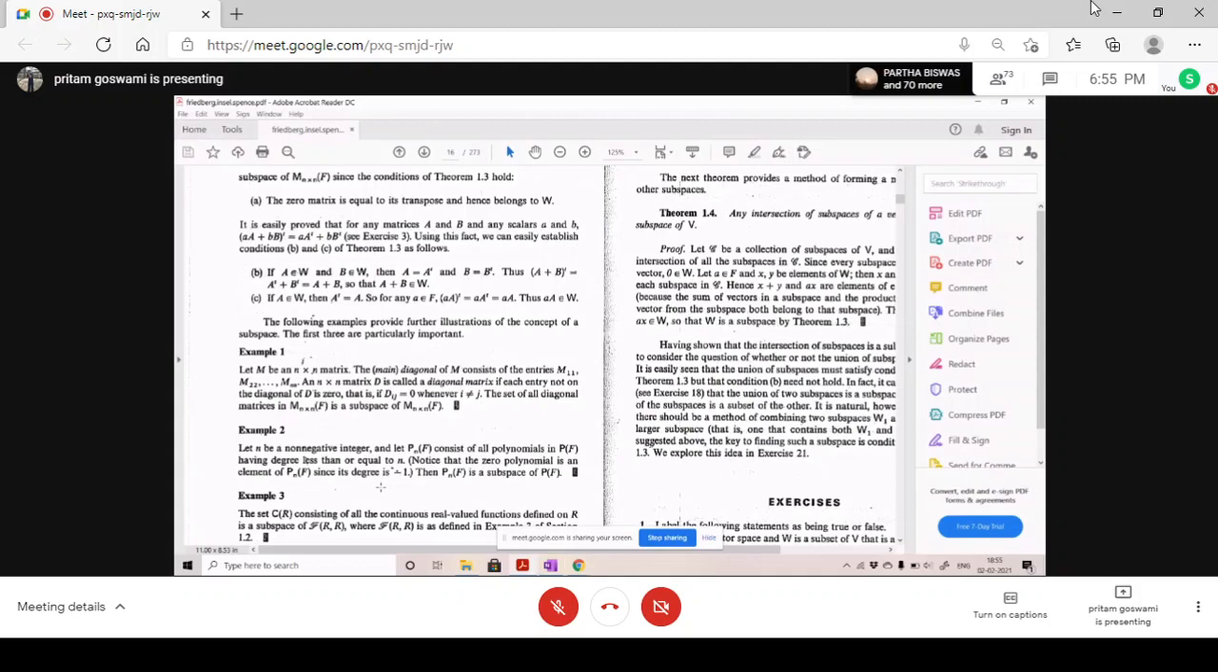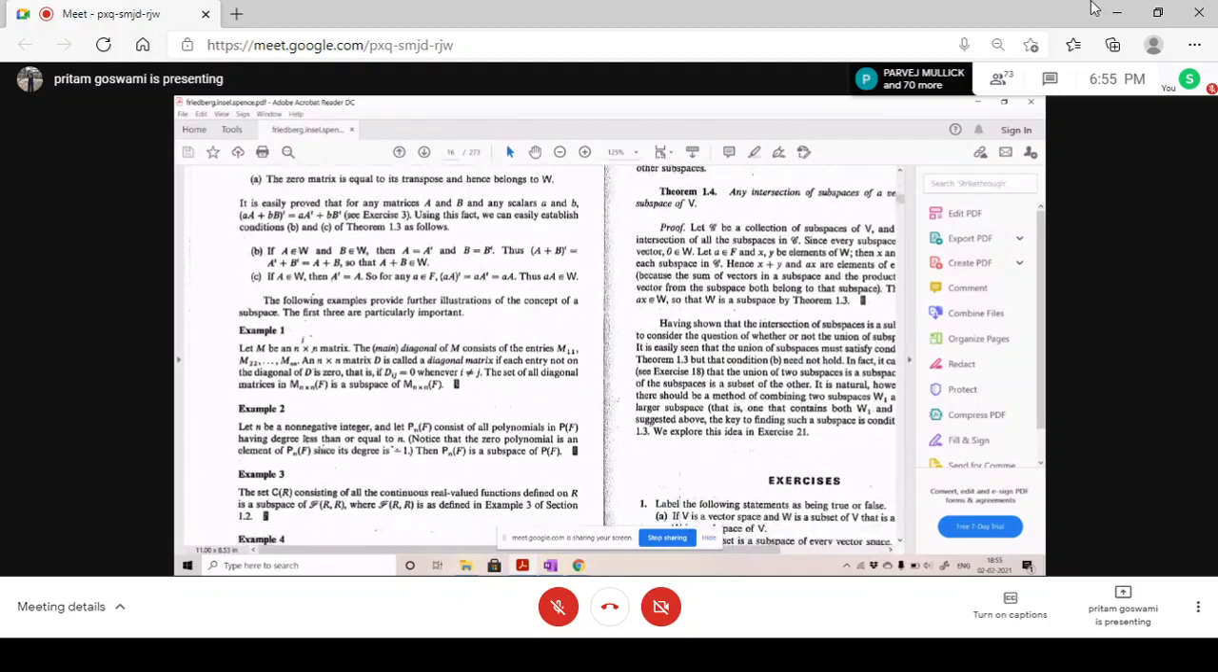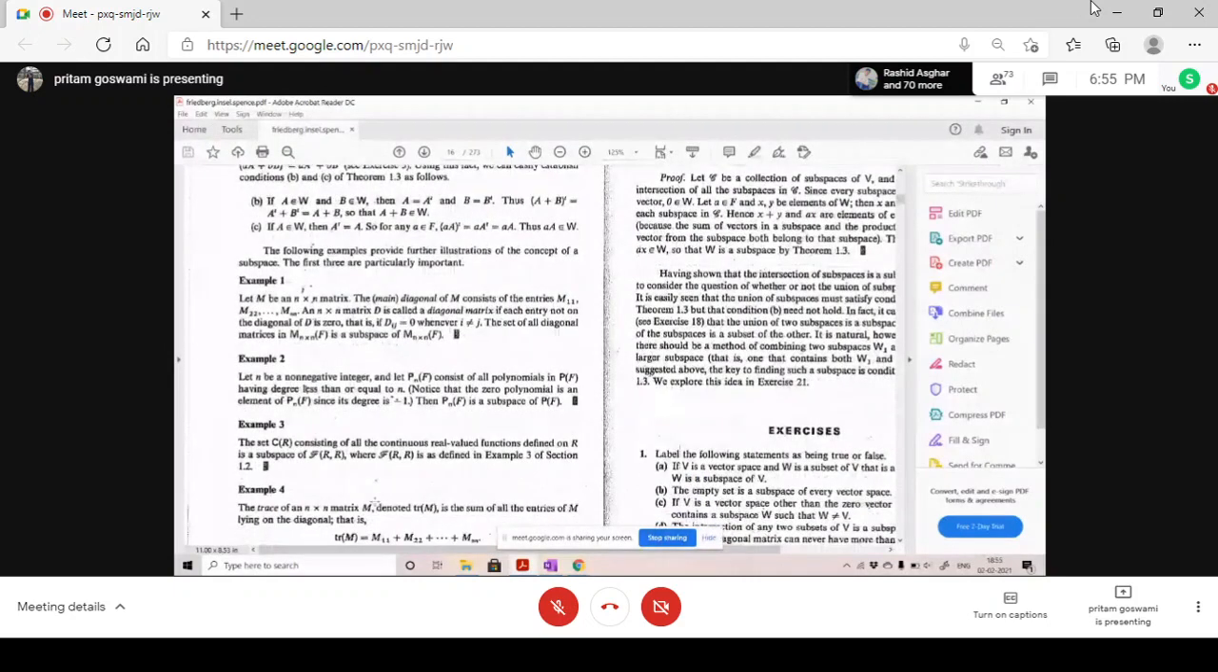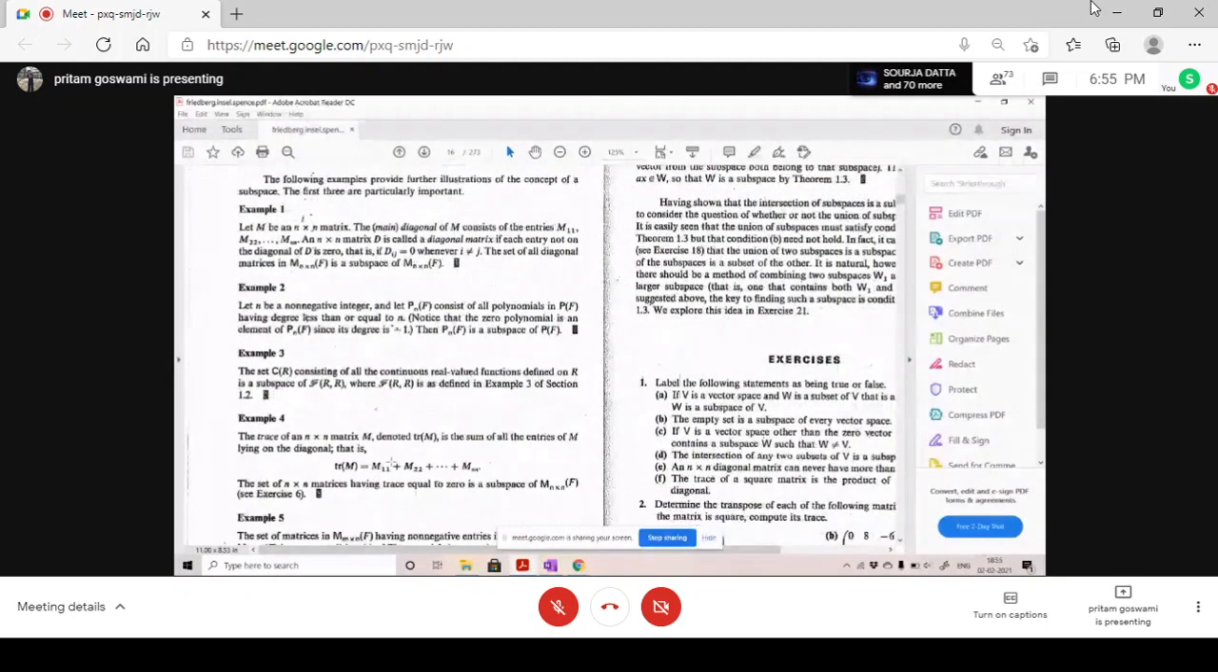Now there are several examples. Like I told you in the previous class, the set of all polynomials whose coefficients are real numbers is a vector space. Similarly, you can check that the set of all polynomials of degree n or less than or equal to n is a subspace of the set of all polynomials. You can check it, and there are these examples also. Example 3, example 4 is quite interesting.